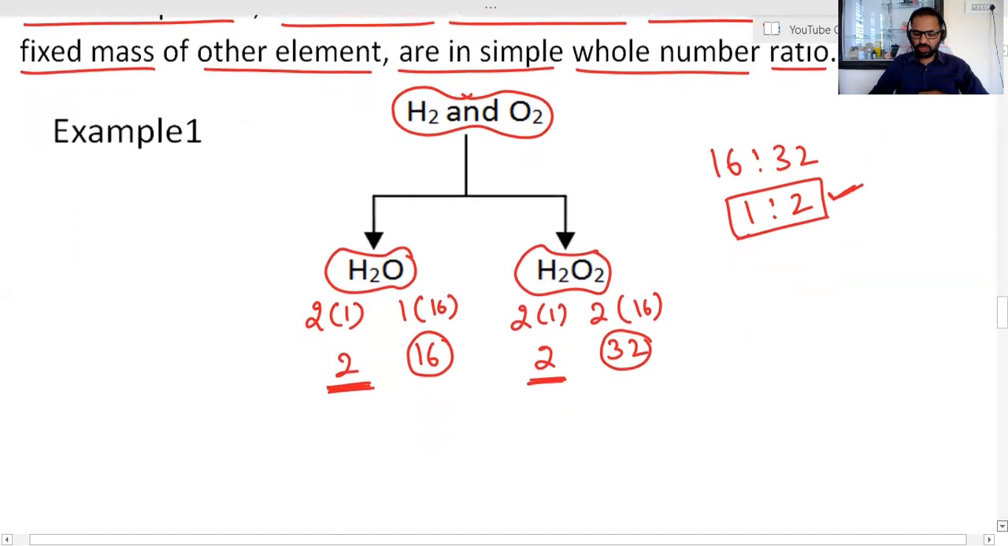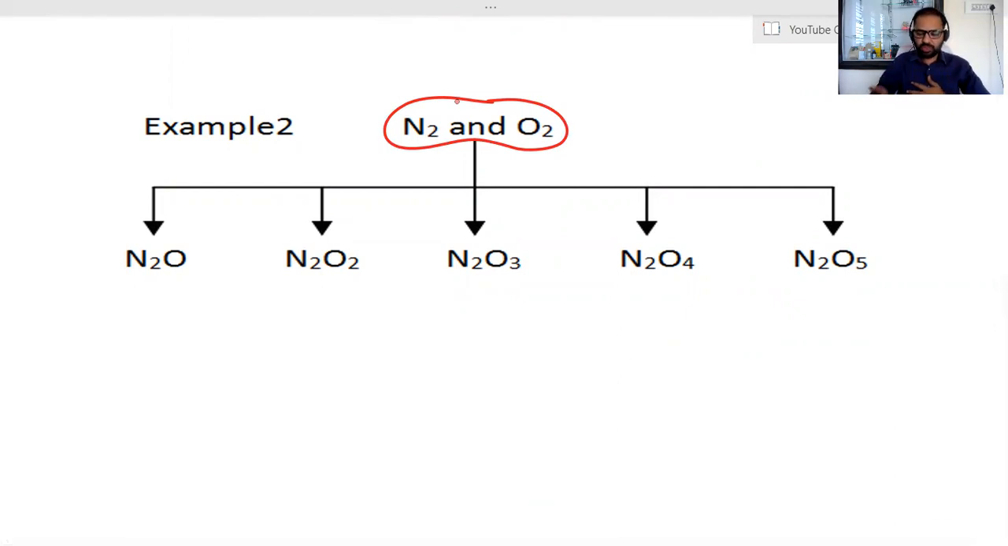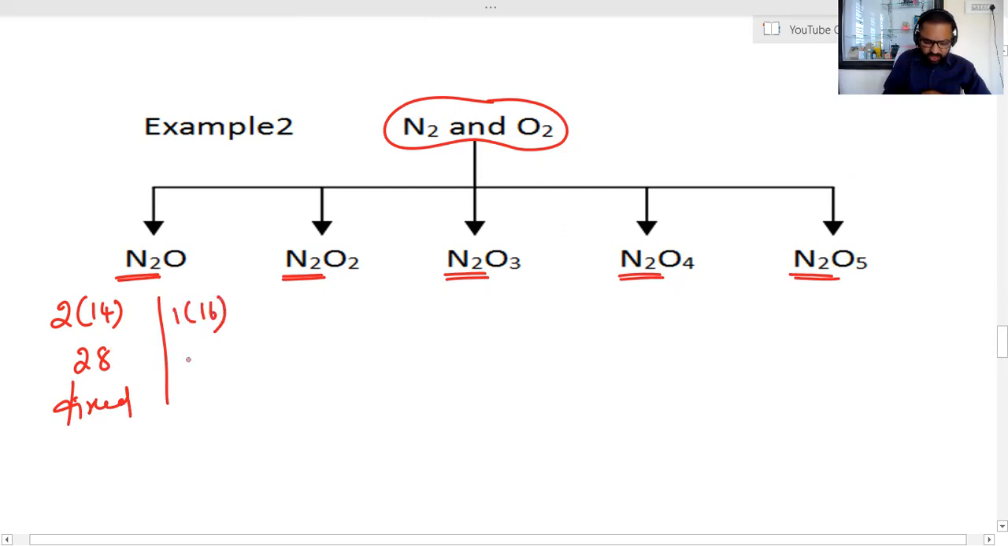Let's take another example so that you'll get good clarity. I am taking here two elements, which are nitrogen and oxygen, and they are giving in this case more than two compounds. Here I have taken five compounds of nitrogen and oxygen, where if you clearly see, each and every compound has two nitrogens. That means the mass of nitrogen, 2 into atomic mass of nitrogen, which is 14, gives 28. So in all the compounds, mass of nitrogen is fixed. And the mass of oxygen, here one oxygen is there, 1 into 16, which gives 16.